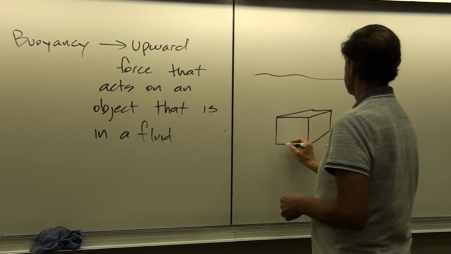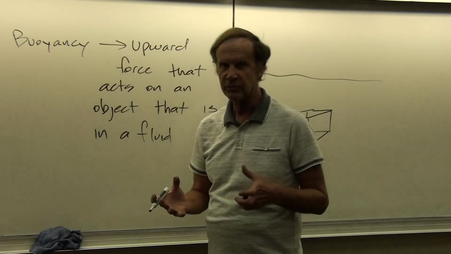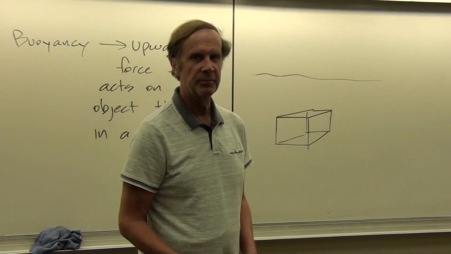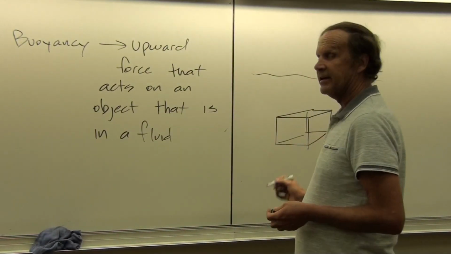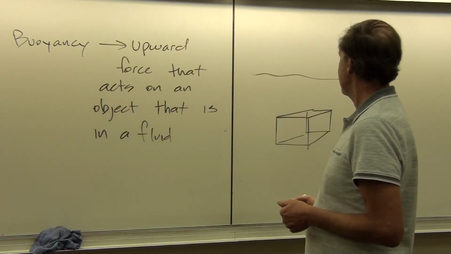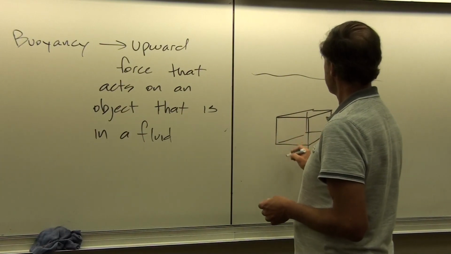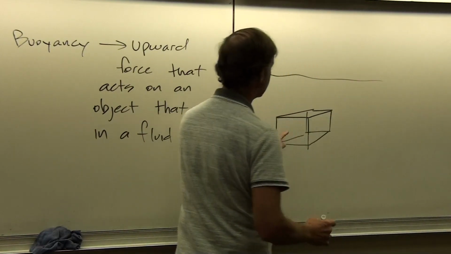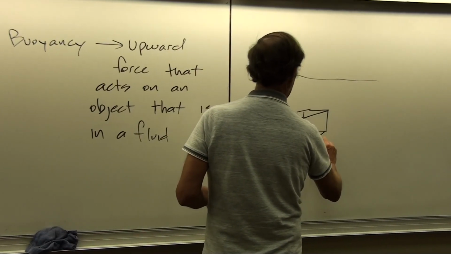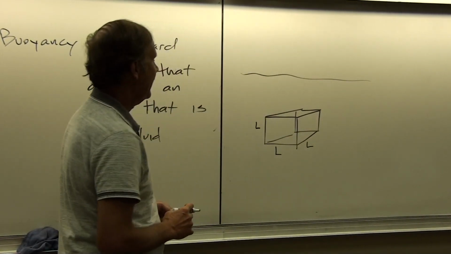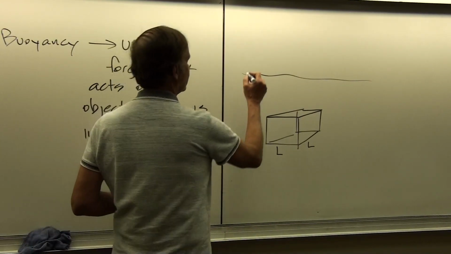Now, if any of you have ever tried to take, say, a beach ball and swim down to the bottom of the swimming pool with it, you know that this is not an easy thing to do. And the reason for that is the buoyant force. And so let's see why that buoyant force is there. Okay, so here we're not going to worry about the mass of the cube. We're going to make this a massless cube that is just L by L by L on a side. And let's find the buoyant force on the cube.